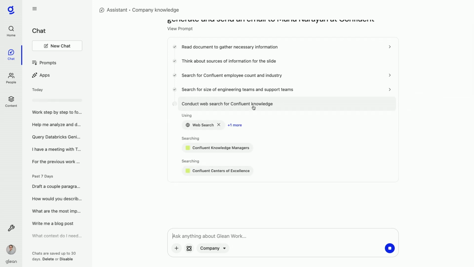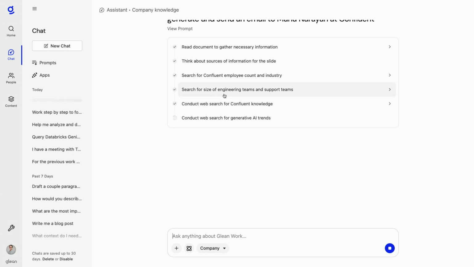Research for prospecting requires quite a bit of digging for personalized information, but you can't spend too much time on any one email. So Glean's universal knowledge capabilities are going to pull in data from across the web, mash that up with internal information about our sales processes to create a strong thesis for how Glean can help Confluent's business, and also why that might be important for Manu in his position.